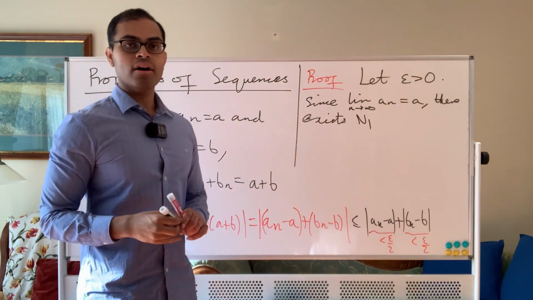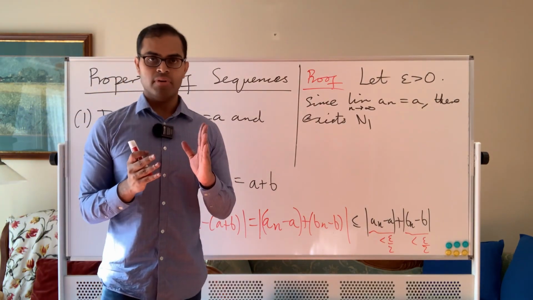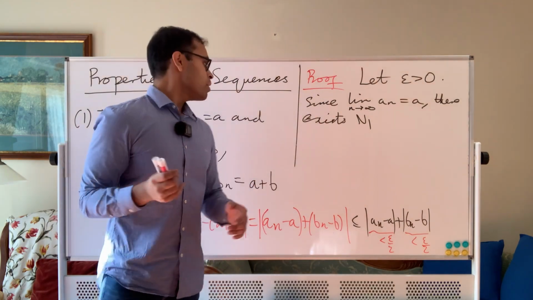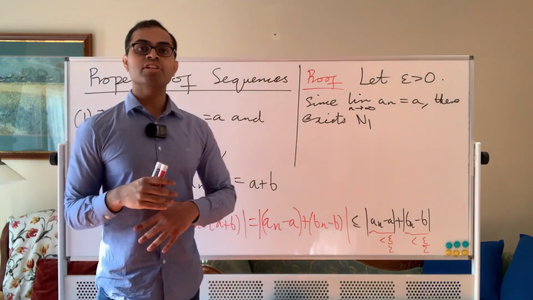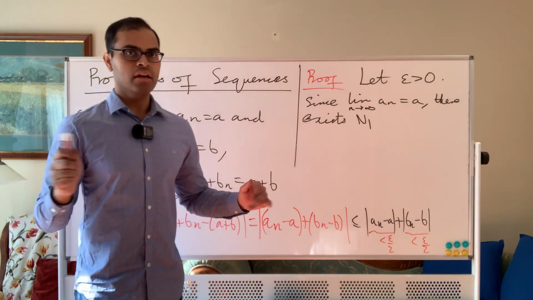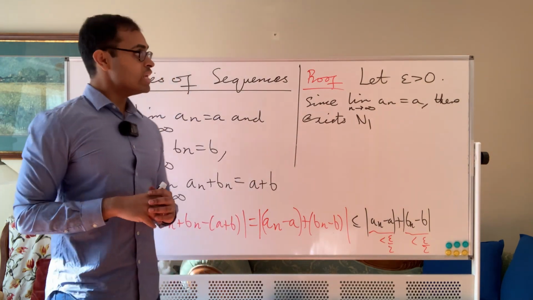Why do I say n1? Because the rate at which an gets close to a and bn gets close to b is not uniform. You know, an may start getting very close to a after the 20th term, but bn might start getting close to b after the trillionth term. It doesn't matter as long as eventually it gets close. It doesn't matter what it does at the beginning. Convergence doesn't care about that. Convergence only cares about the limit. So we need to keep that in mind.